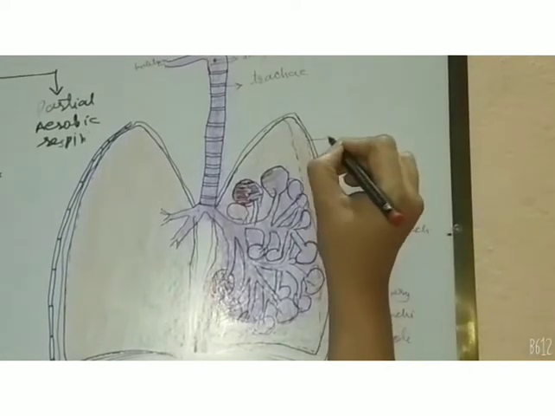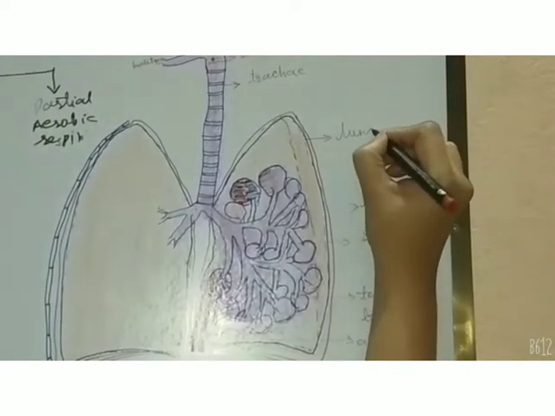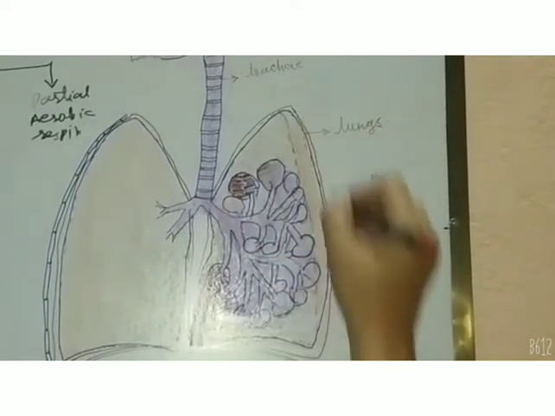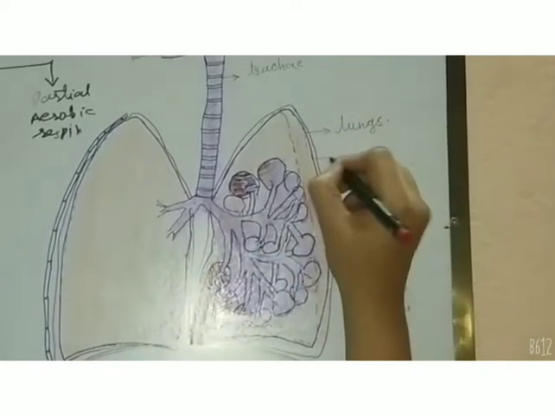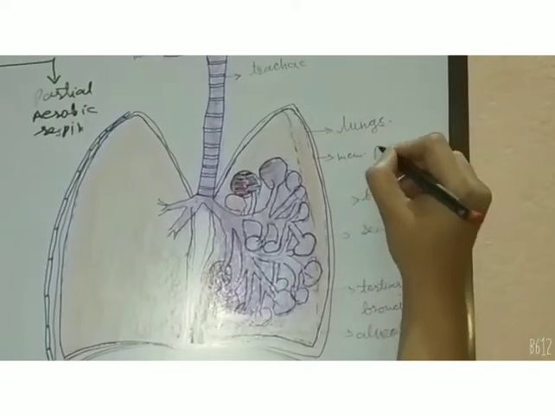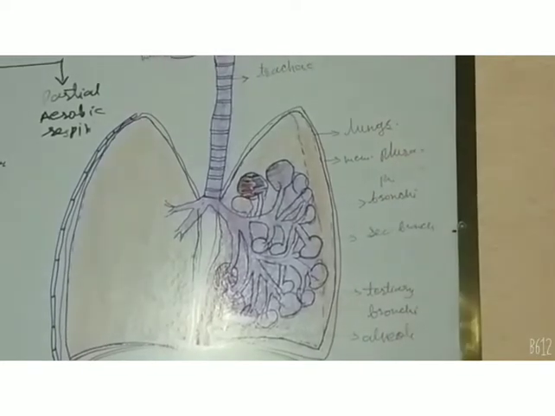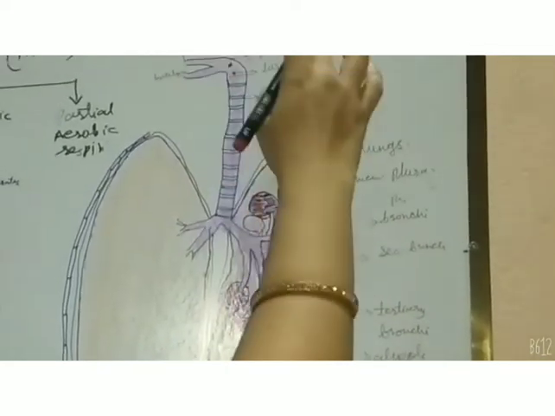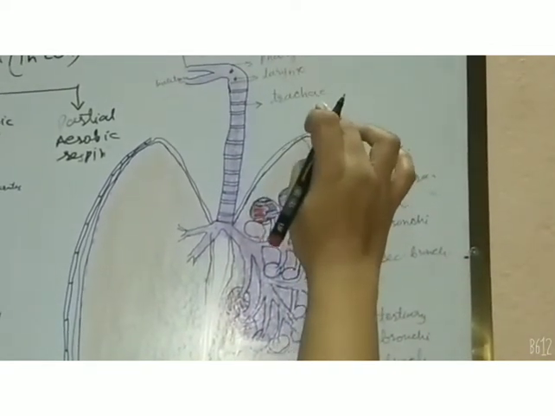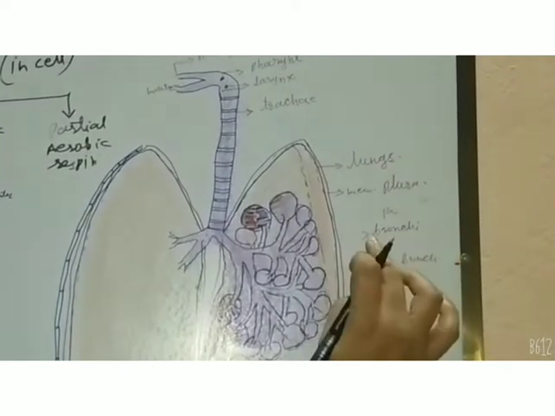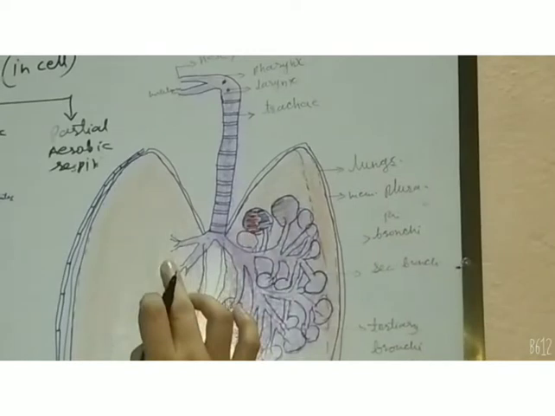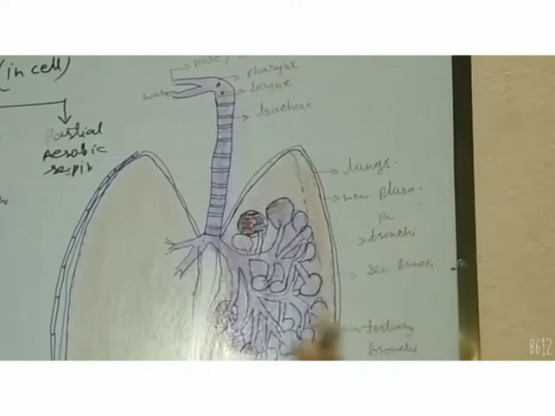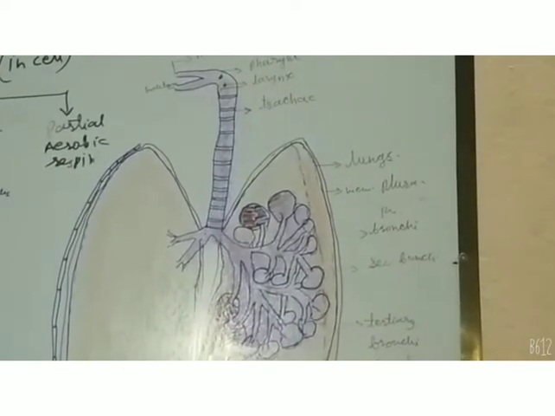The main organ of respiration is the one pair of lungs, which are situated in the chest cavity of the organism, and these are surrounded by a membranous covering, which is called the pleura. So this is the structure of the human respiratory system, which consists of the nostril, then pharynx, larynx, trachea, and lungs. In the lungs, two branches of the trachea carry the inhaled air, that is bronchi, then bronchioles and alveoli.